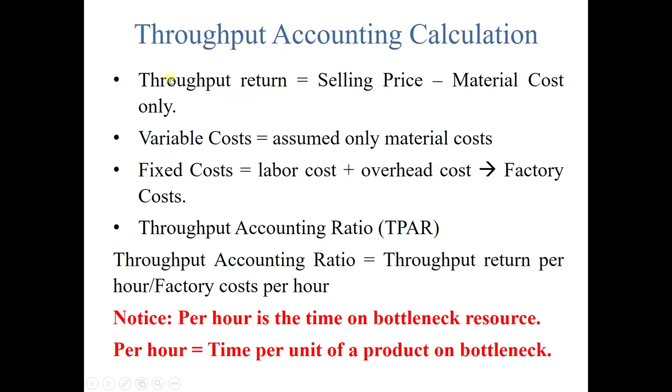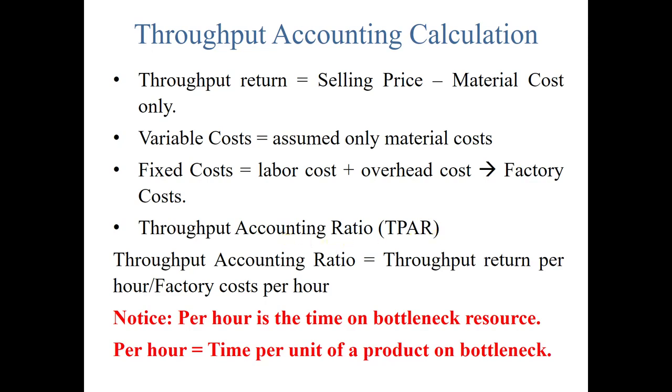So here you can see the formulas. For the throughput return, the selling price minus material cost, or variable cost, gives you the throughput return. Here we assume that variable cost is only the material cost. Fixed cost means the labor cost plus overhead cost, which we also call the factory cost. With this, we'll calculate the throughput accounting ratio.